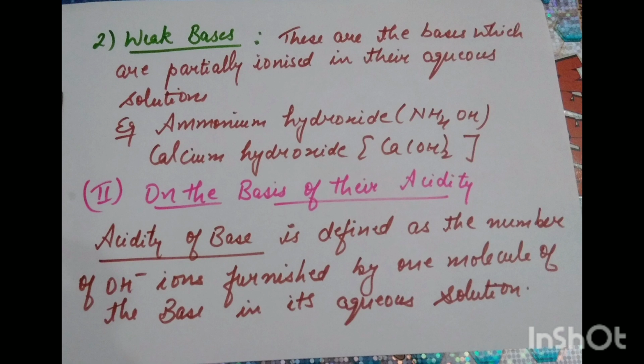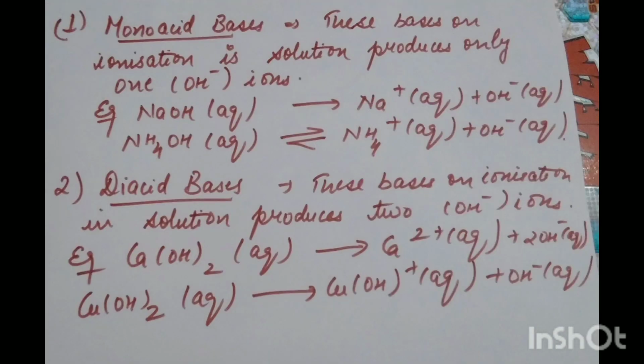Then the next classification of the bases is on the basis of their acidity. It means we are going to classify the base on their acidic property. Acidity of a base is what? We are talking about what the acidity of a base is. Acidity of the base is defined as the number of OH negative ions which are furnished by one molecule of the base in its aqueous solution. It means the OH negative ions which are liberated by the base in its aqueous solution. So now we are going to talk about the acidity of a base.